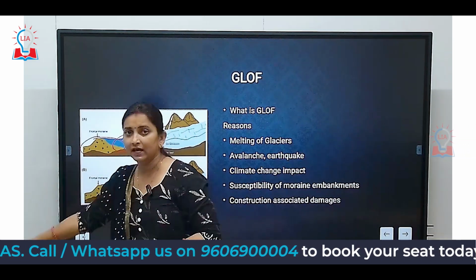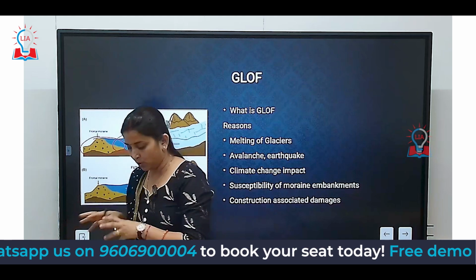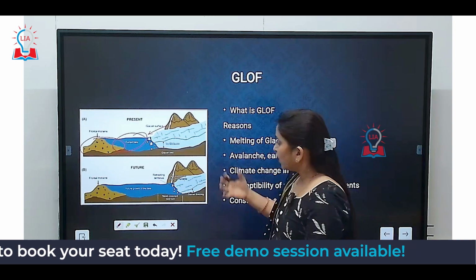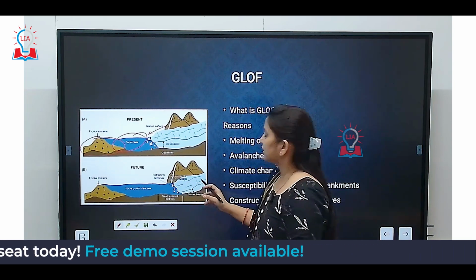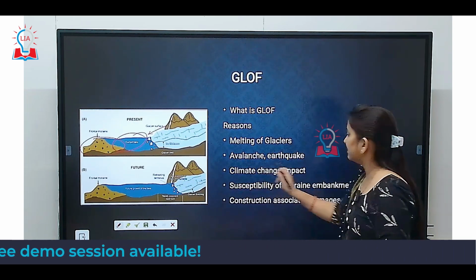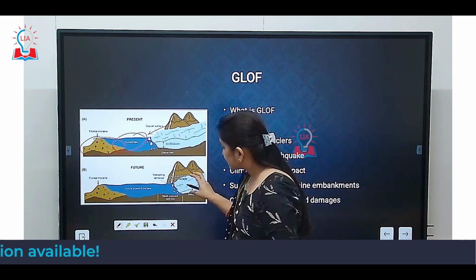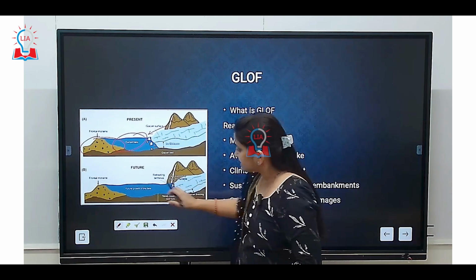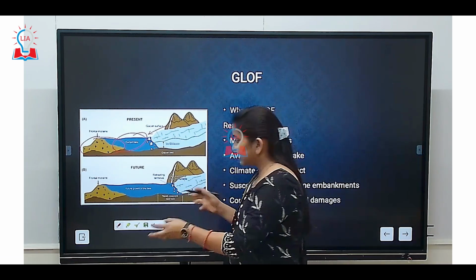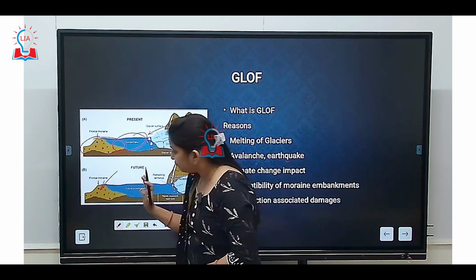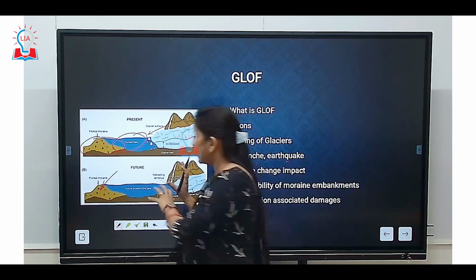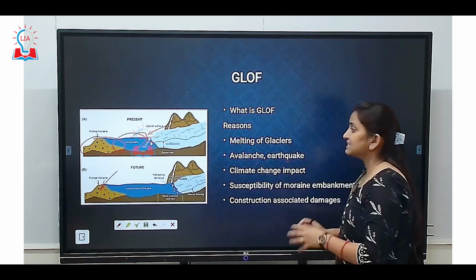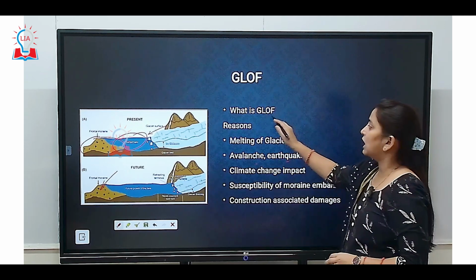It will flow out and enter into the zones which are below it, the lower portion in the valley. So what happens because of an earthquake or any such conditions, avalanche, earthquake or something like that, this glacier will start feeding more water. So this lake basically starts to expand. Now because this lake is expanding, it has a tendency of pushing this frontal moraine and all this water will outburst and flow down to the valley regions. Okay? This is known as GLOF, Glacial Lake Outburst Flood.